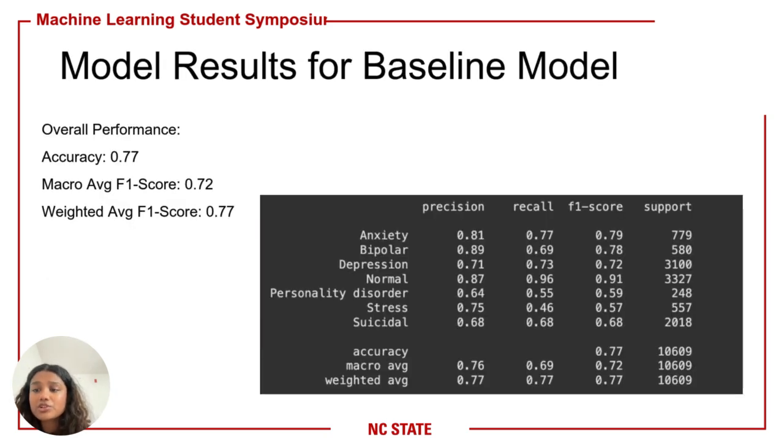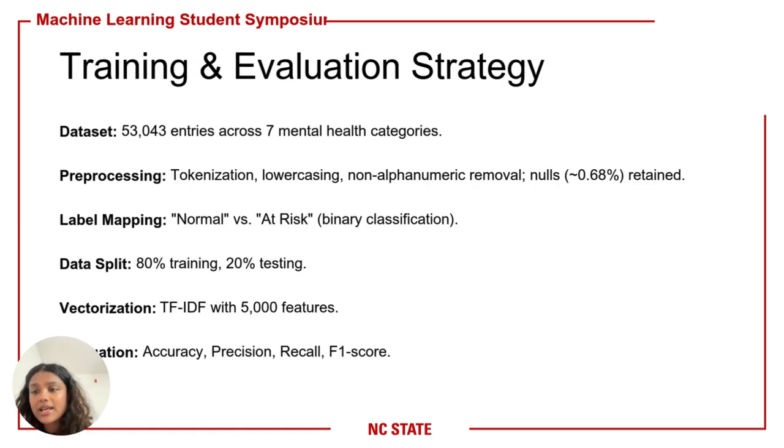We first built a logistic regression model using TF-IDF features. It achieved an accuracy of 77% and a macro F1 score of 0.72. While it was a solid starting point, the model had limitations in understanding nuanced emotional expressions. The dataset had over 53,000 posts. We did basic preprocessing like lowercasing and tokenization and mapped the labels to a binary format, normal and at risk.